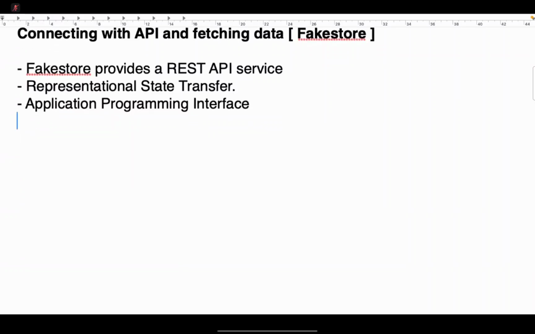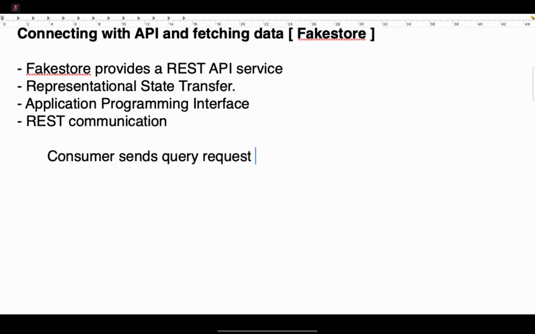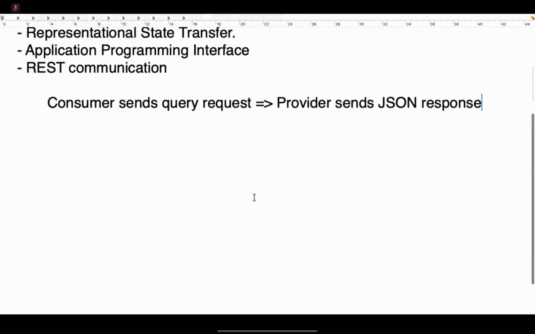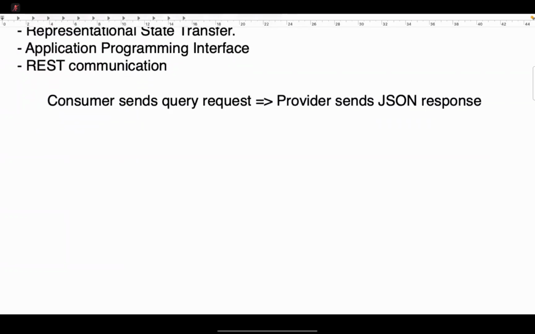Actually, what happens in REST communication is that the consumer sends a query request and the provider sends a JSON response.